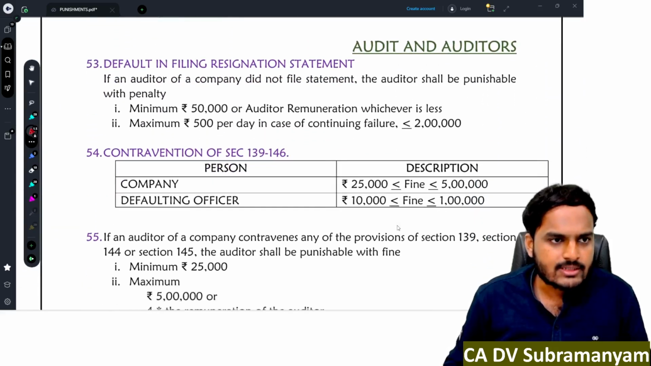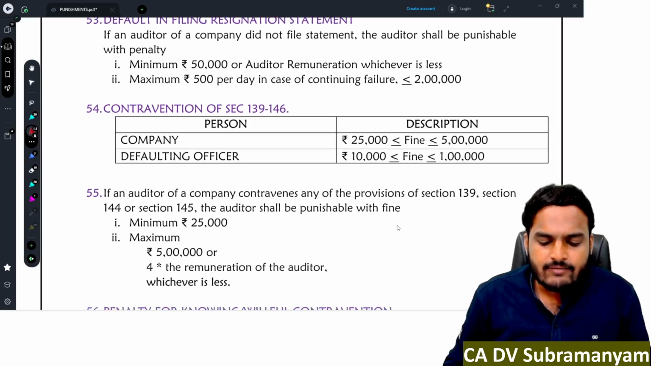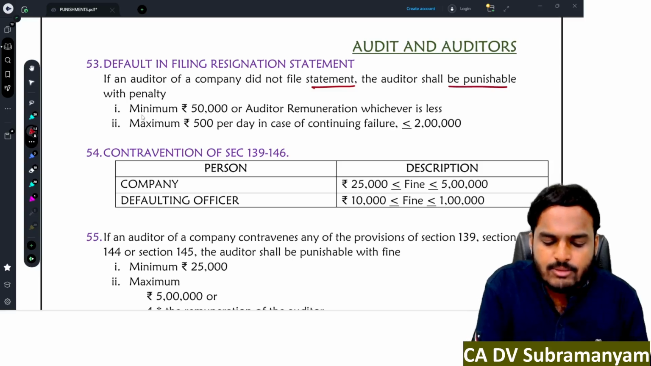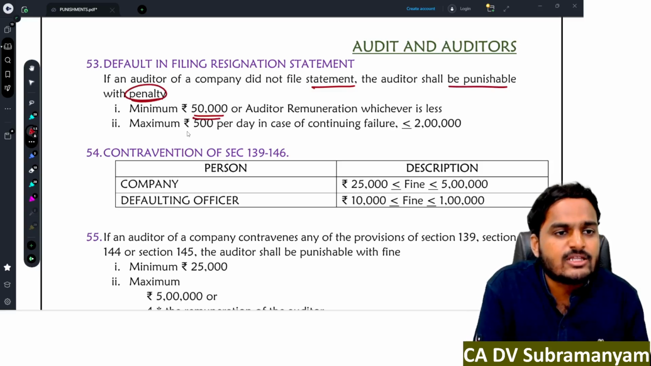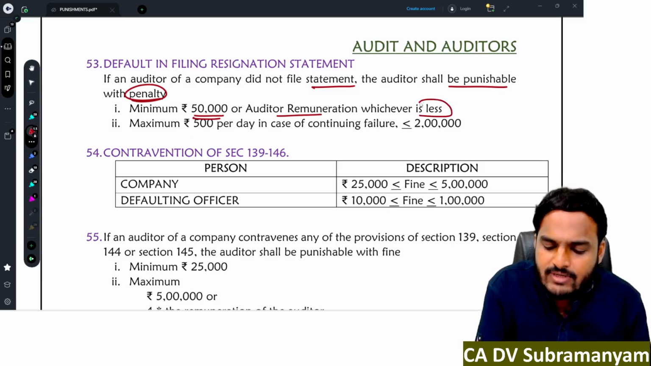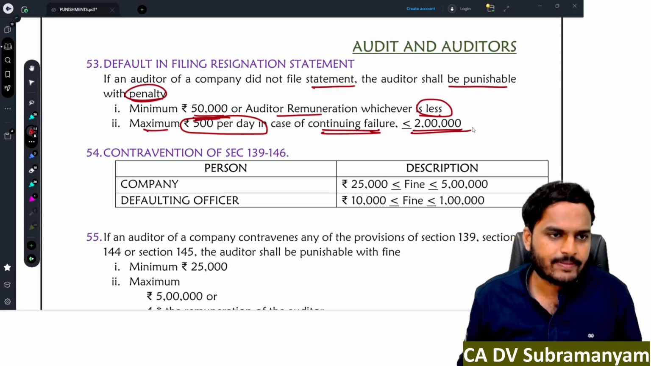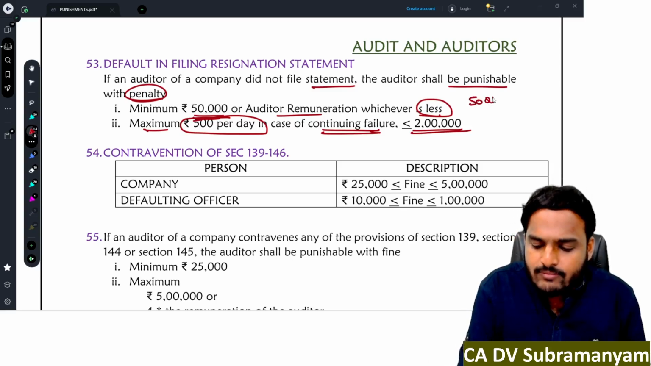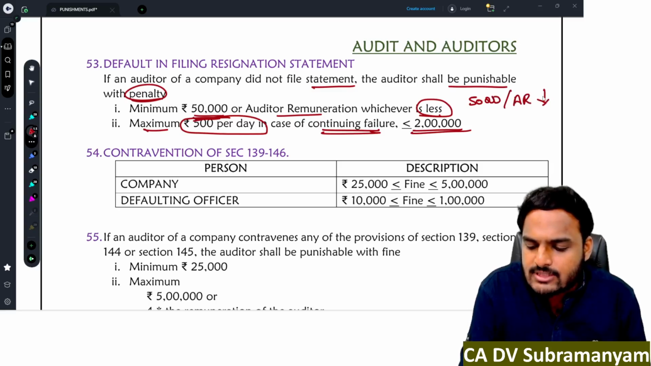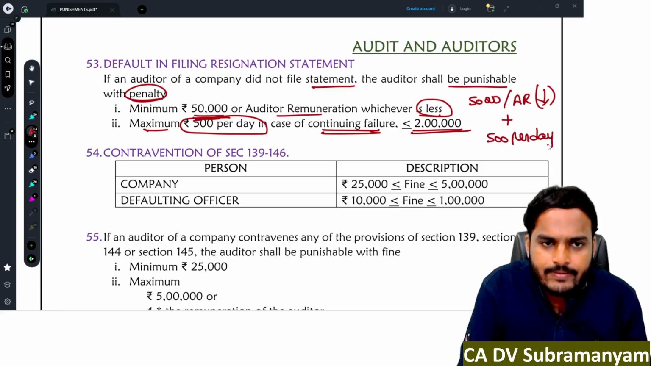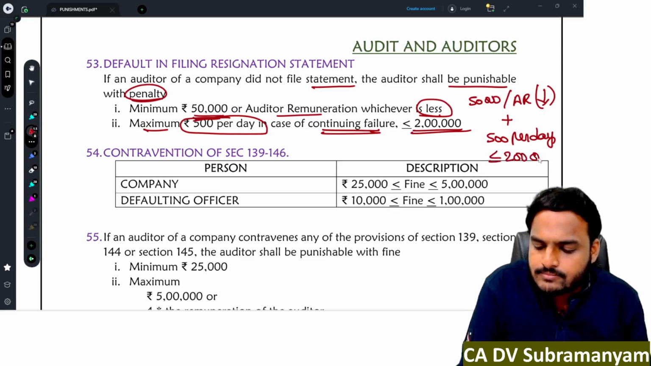Next one, audit and auditors. Default in filing resignation statement. If an auditor of a company did not file a statement, then the auditor shall be punished with a penalty of minimum 50,000 rupees or audit remuneration, whichever is less. In case of continuing failure, add 500 rupees per day, subject to a maximum of 2 lakh rupees. So the penalty amount will be 50,000 or audit remuneration, whichever is less, plus in case of continuing failure, 500 per day, maximum 2 lakh rupees.